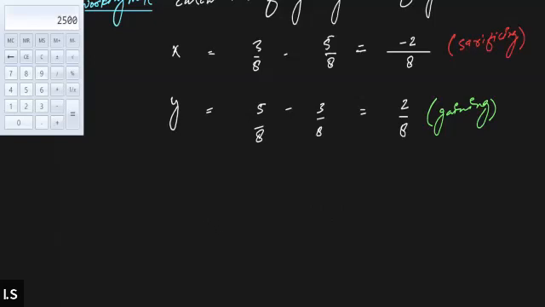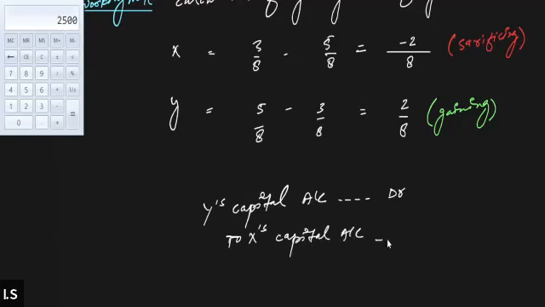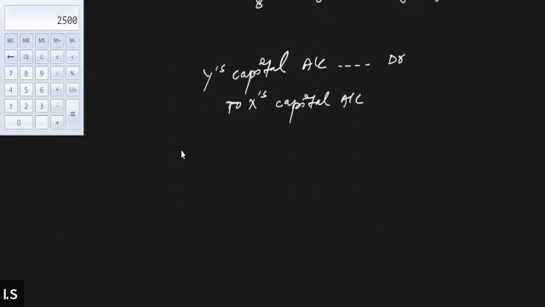So we'll write down Y's capital account debit to X's capital account. But the problem is that we don't have the value of the goodwill given in the question. So we will have to find out the value of the goodwill. Only then will we be able to pass the general entry.